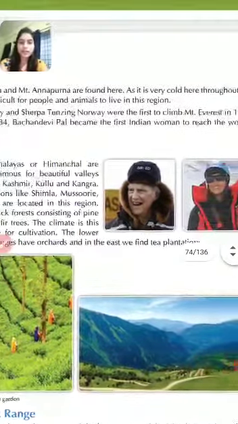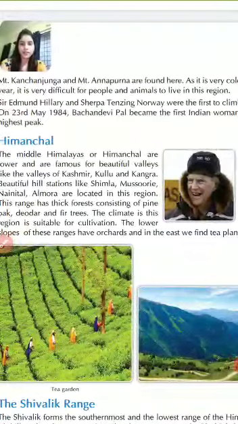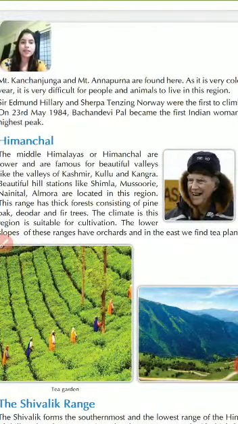As it is very cold here throughout the year, it is very difficult for people and animals to live in this region. Okay. Children, as we have discussed earlier, the northern part of India remains very cold throughout the year, so the people and animals living in this region face so much difficulty in surviving.